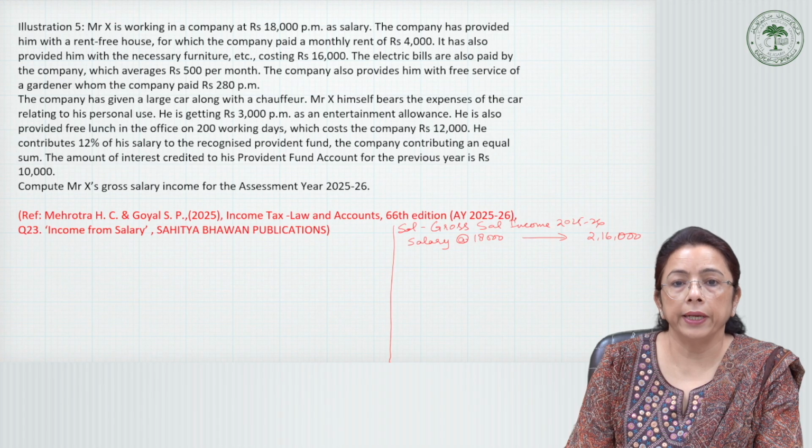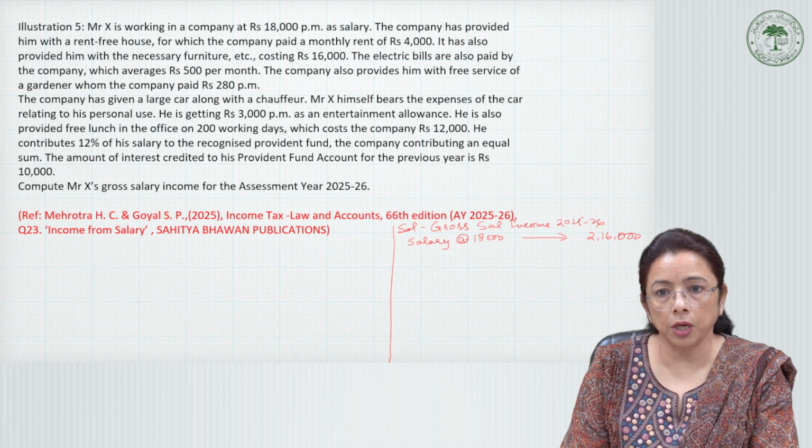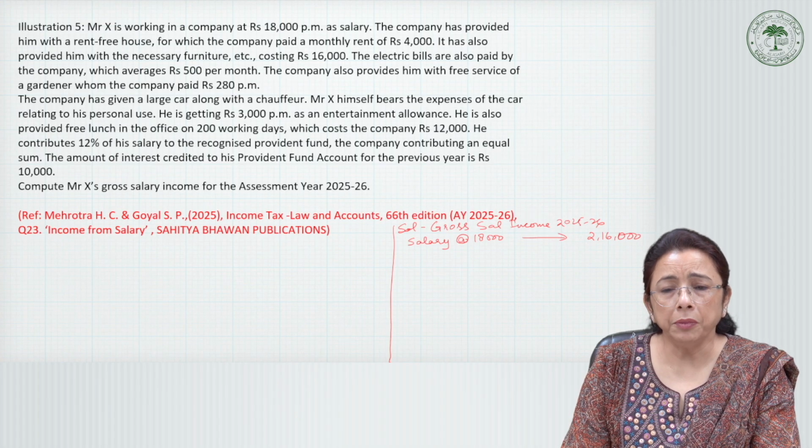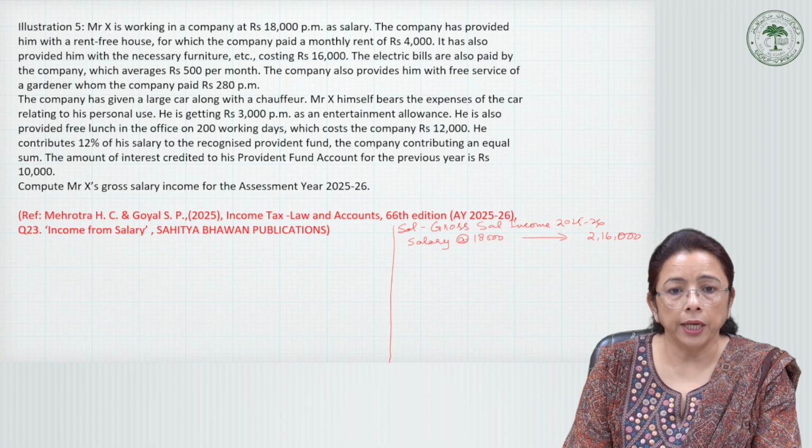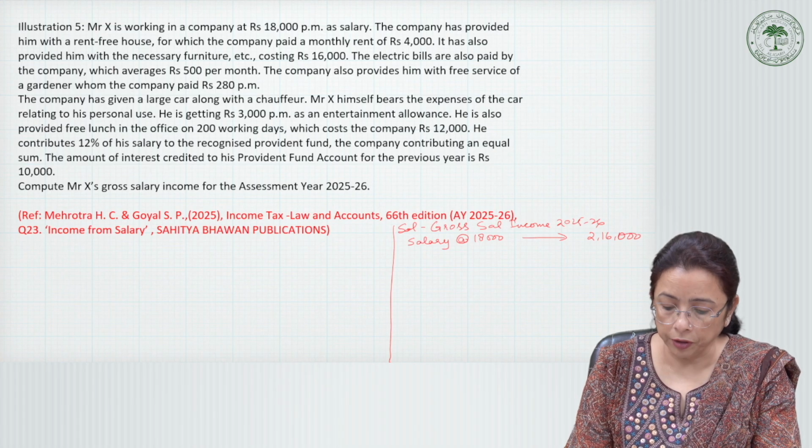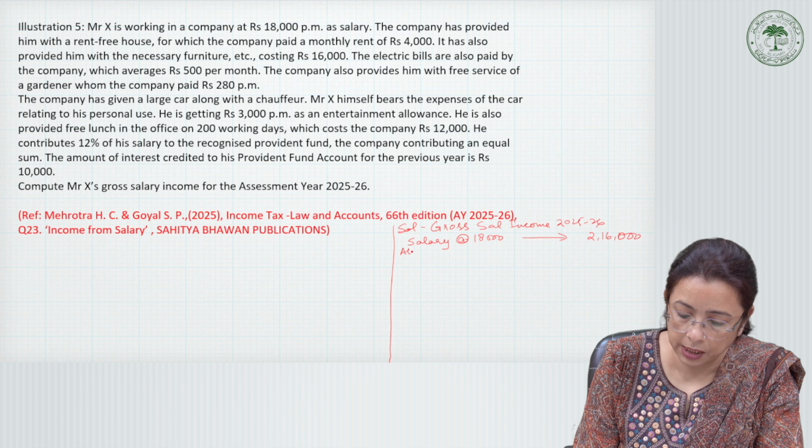Then the company provides him with a rent-free house, for which the company pays a monthly rent of 4,000. That means the company is paying out the rent, so that comes under the perquisite. So first we will take up all the allowances and then maybe we can take up all the perquisites.